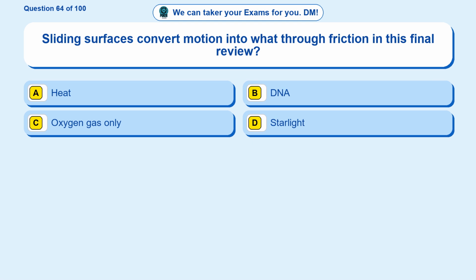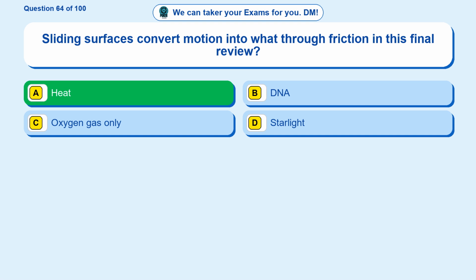Question 64. Sliding surfaces convert motion into what through friction in this final review? Option A, heat. Option B, DNA. Option C, oxygen gas only. Option D, starlight. The correct answer is option A.